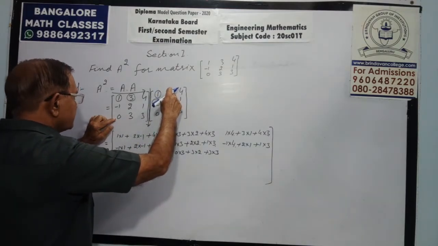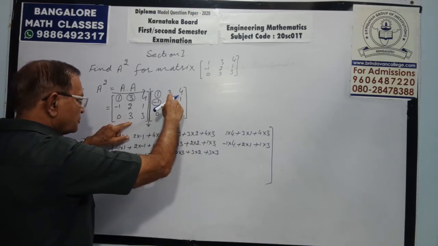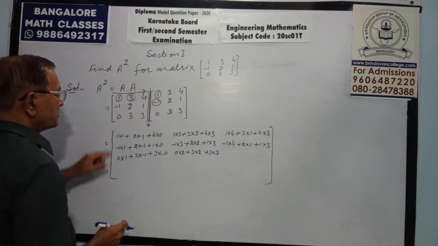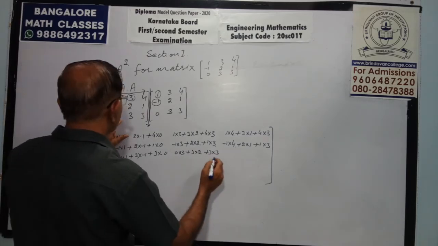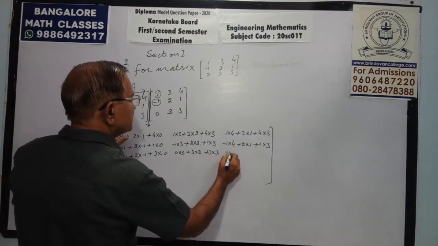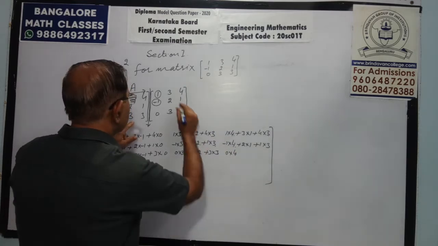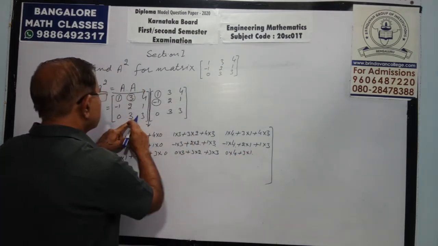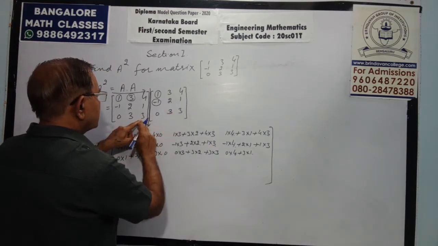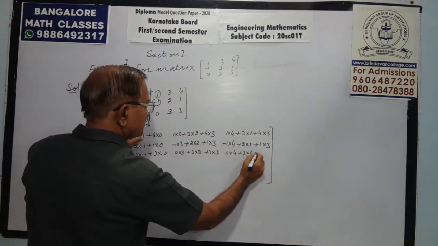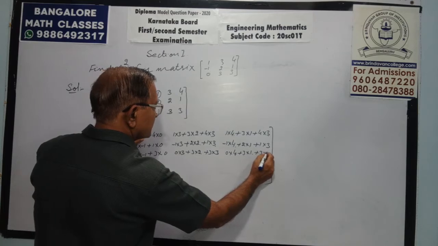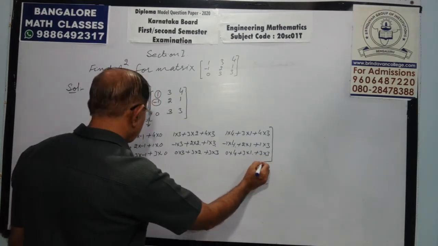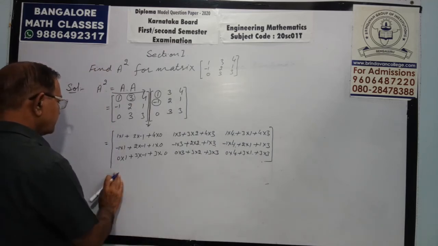Second is 3, 3 and 2, 3 and 3. Then third row third column, 0 into 4, 3 into 1, 3 into 1, 3 into 3. So like that you can multiply.